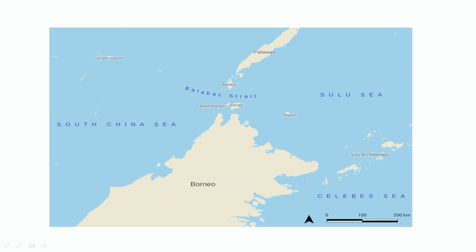So, we take here the example of that archipelagic sea. This is Balabac Strait. Here, this is the Sulu Sea and this is the South China Sea. This Balabac Strait connects the South China Sea with the Sulu Sea, and these are the group of islands which we term as archipelagic area.